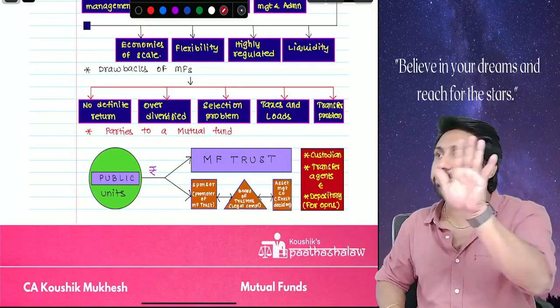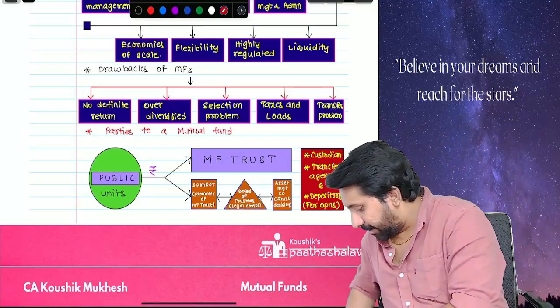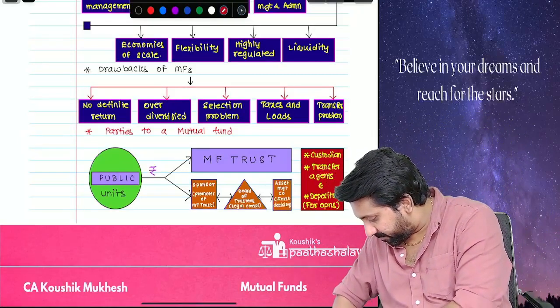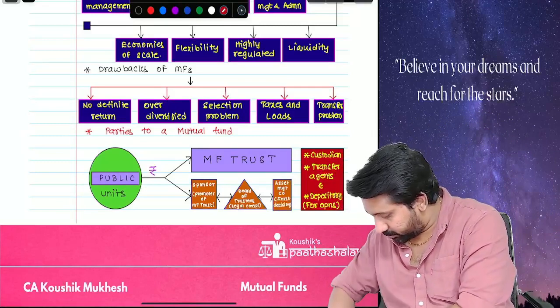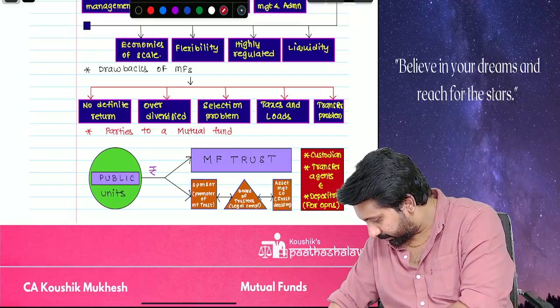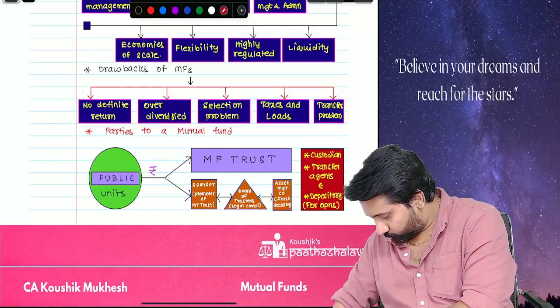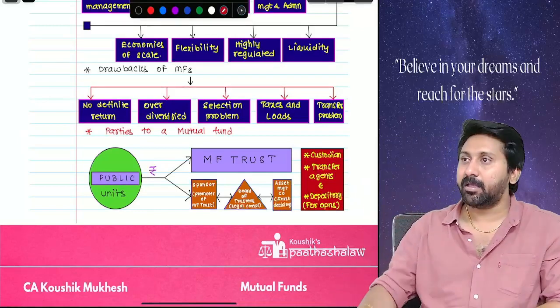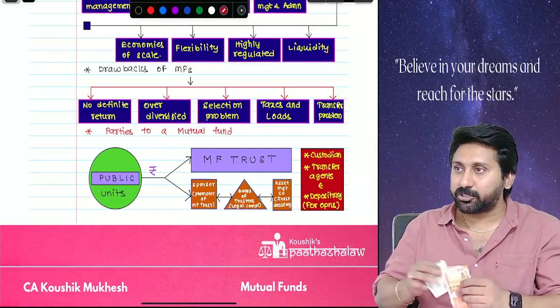Let us see how it actually works. I will show you one classic example, maybe you can understand this. Sir, see here. A person came today to the mutual fund.